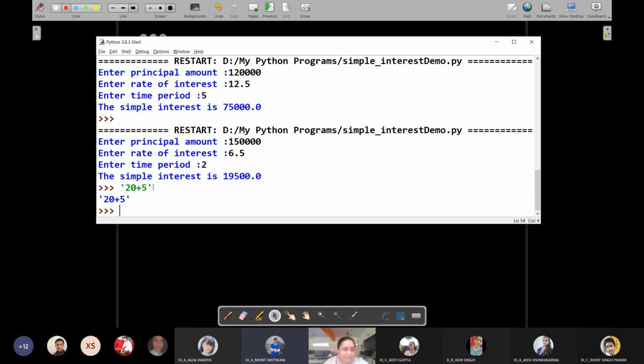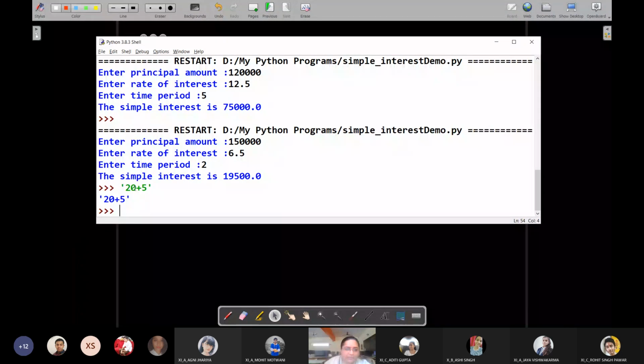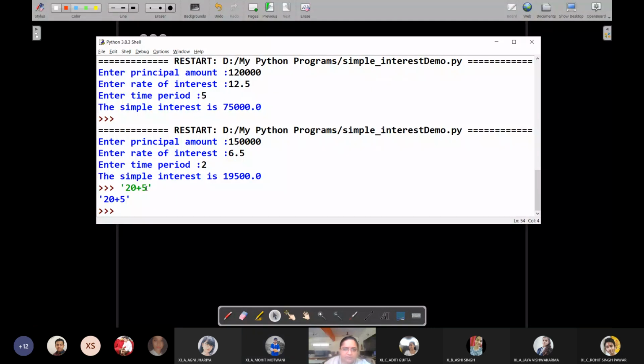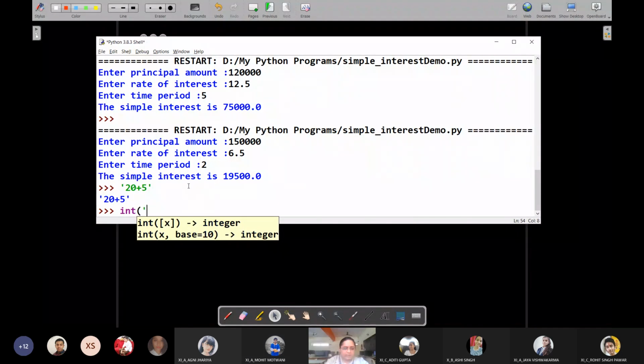20 plus 5 only, because here it is not the numeric 20 plus 5. It is 2, 0, plus, 5, four different characters introduced within single quotes, which means this whole thing is recognized as a string. Now suppose I try to get its result by converting it to an integer.